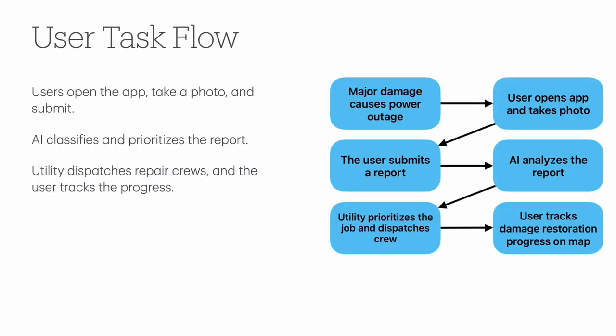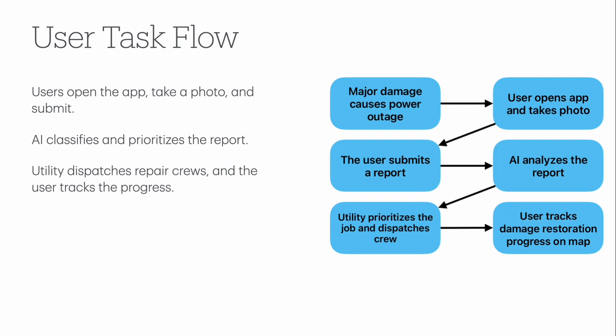Here's a general task flow of how it could work. The user opens the app and they snap a picture of the damage, and the app automatically geotags the location. The AI classifies the severity of the damage based on the image and other inputs, such as any descriptions that the user may include and their GPS coordinates.